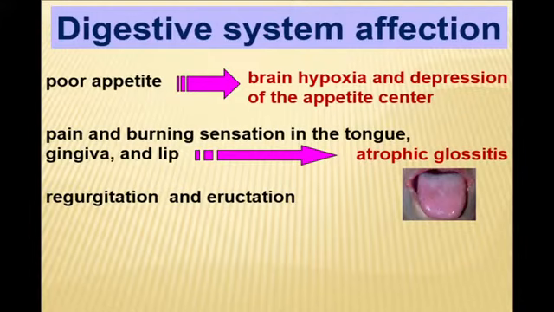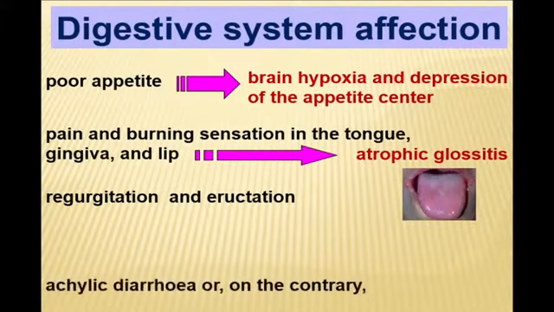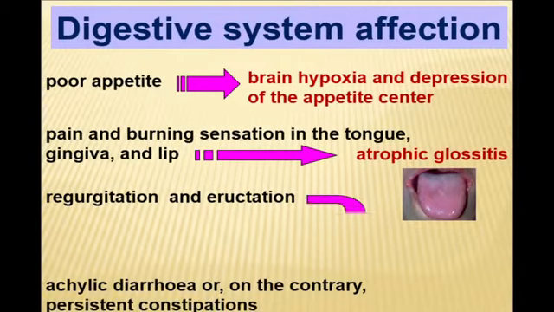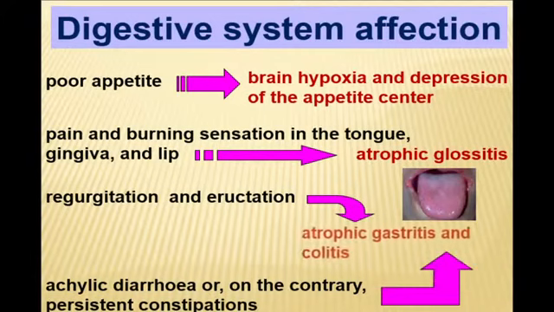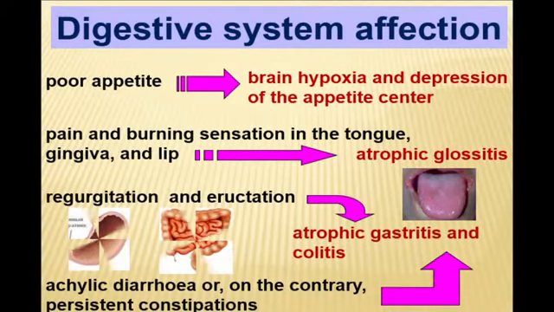Due to atrophic process in the gastrointestinal tract, there will be different dyspeptic disorders which manifest with regurgitation, eructation, decreased digestive process, problems with defecation, which are a result of atrophic gastritis and colitis.